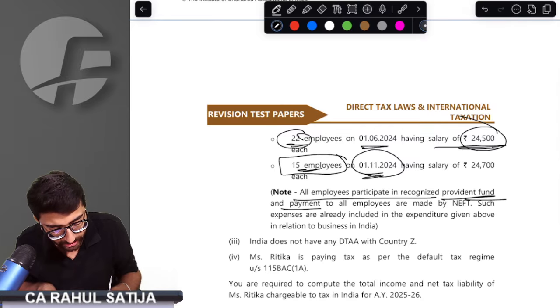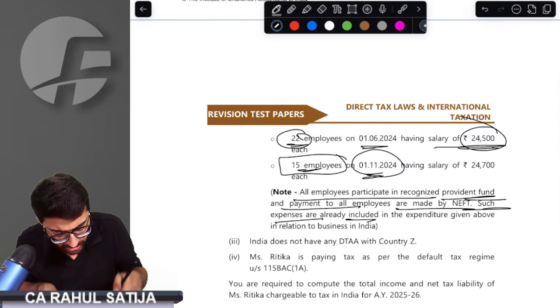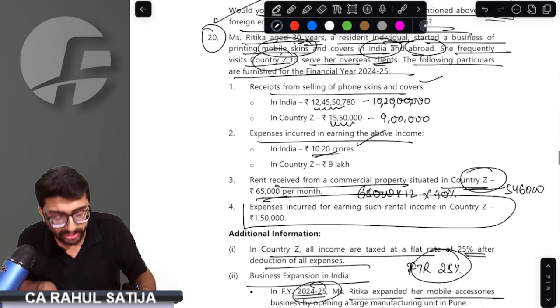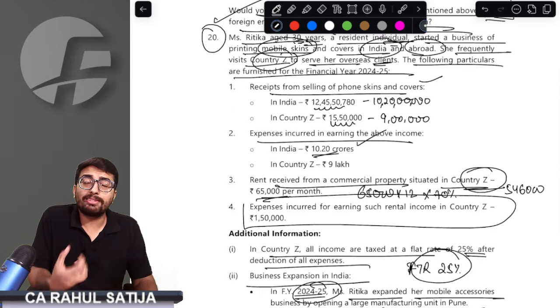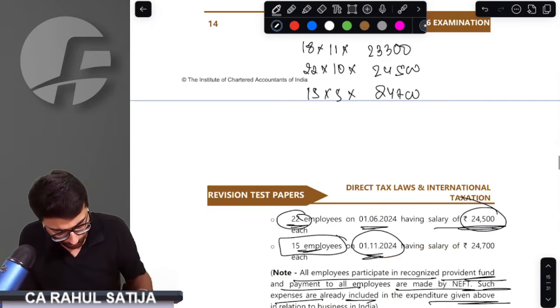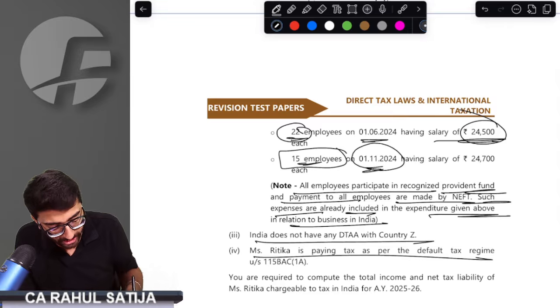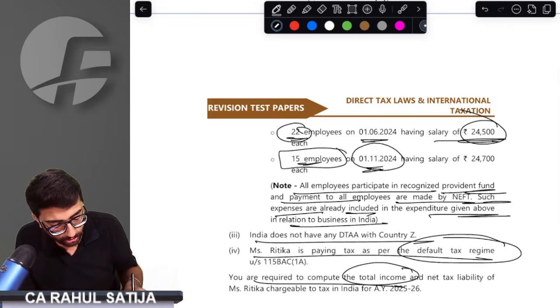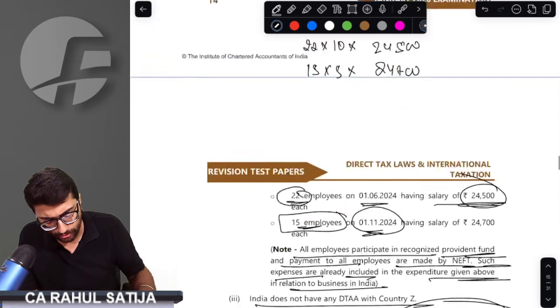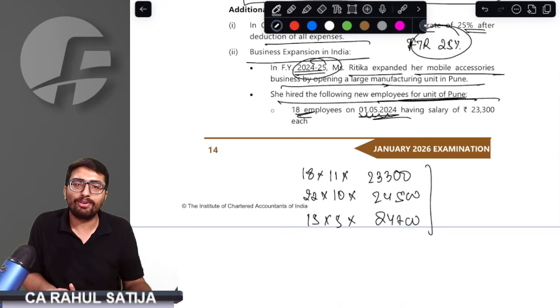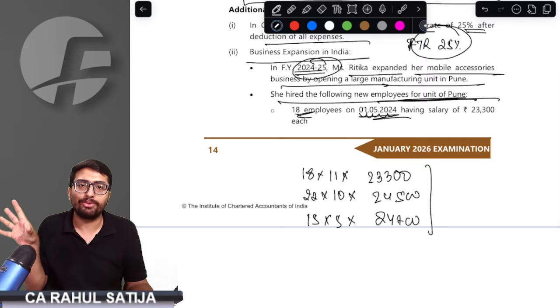All the employees participated in the recognized provident fund. Such expenses have been considered while considering the business. These business expenses that we have taken include the salary payments. Perfect. India does not have a deductible with that country. Ritika is paying as per the default regime. You are required to compute the total income and net tax liability, and that is the question. First of all, sir, if you are hiring new employees, whether it is the old regime or the new regime, you are allowed deduction.